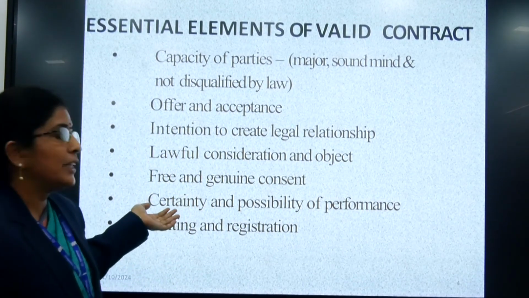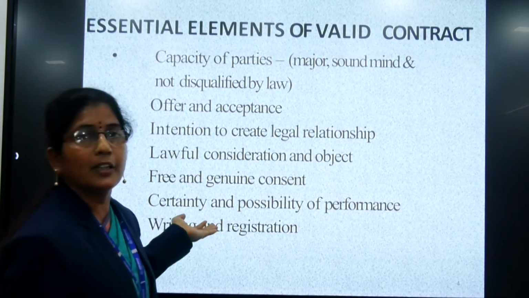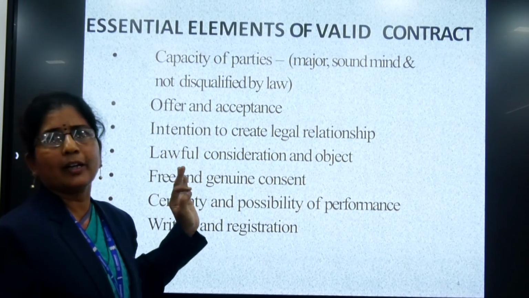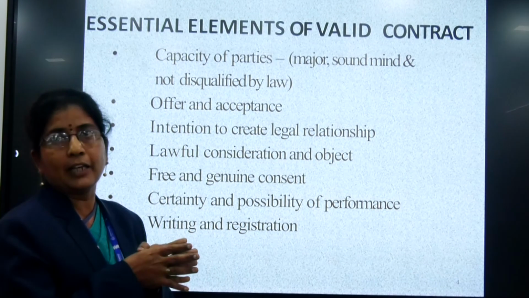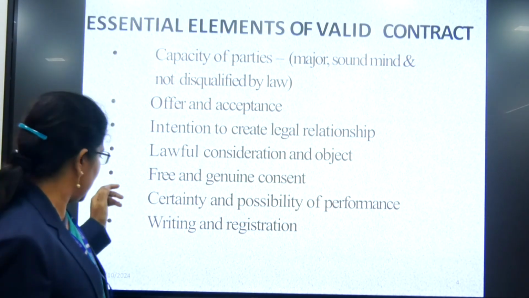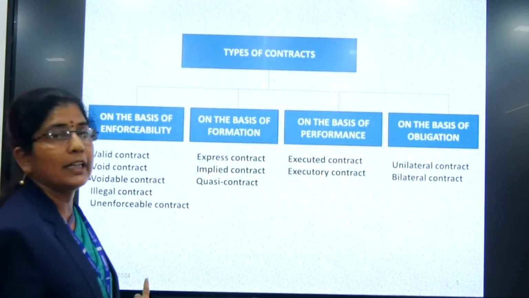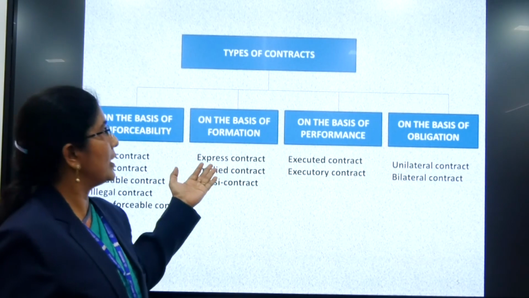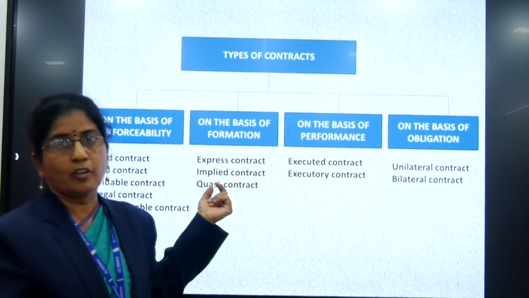Then the matter considered for a contract should be certain. It should be possible also. Then to enter into a contract, it should be in writing. That is for recording purpose. Similarly, it should be registered. So these are the basic essential elements of a contract. Now let us see about the different types of contract.